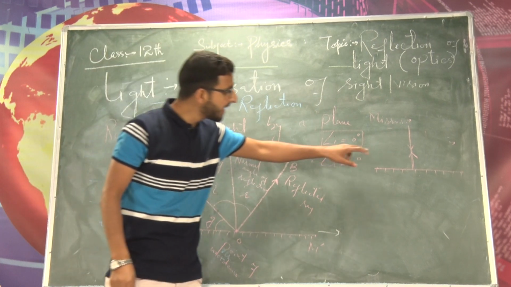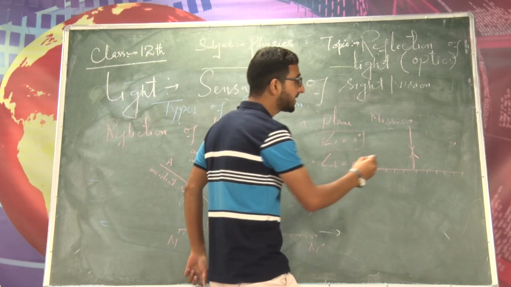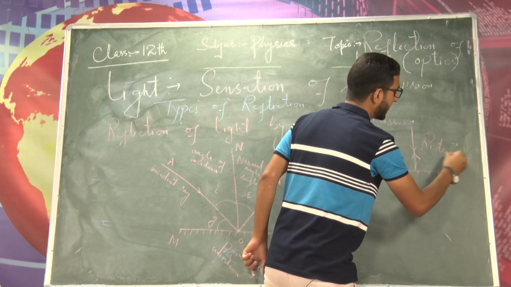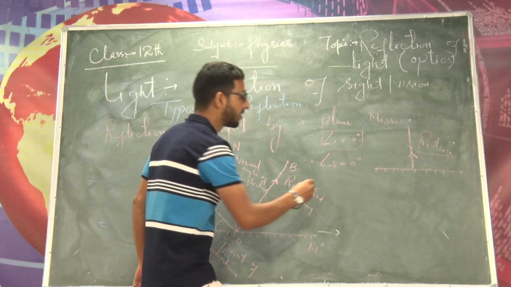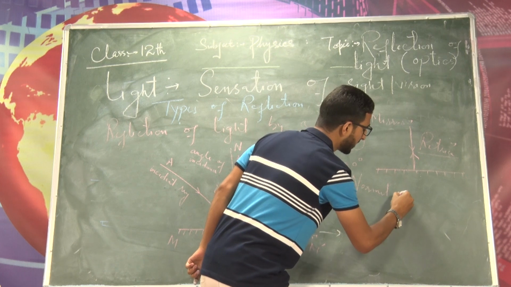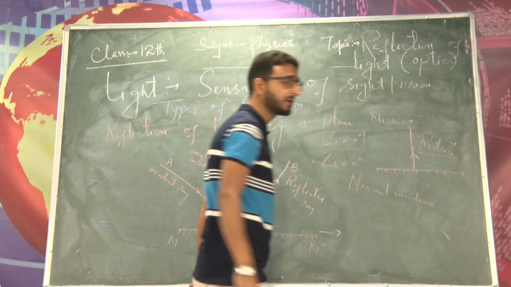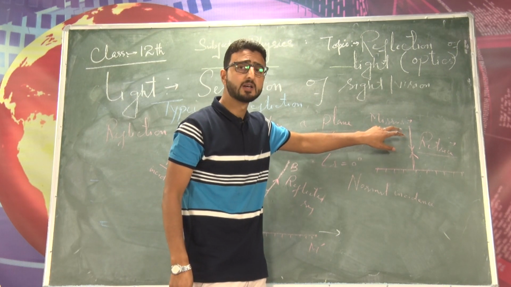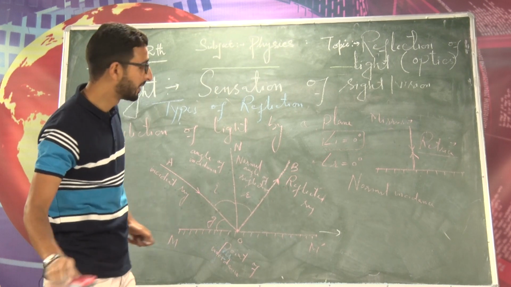If a ray of light is incident on a plane mirror normally, it will retrace its path on reflection. Why? Because angle I is equal to angle R, which is equal to 0 degree. This is called the normal incidence. So in case of normal incidence, where a ray of light strikes the plane mirror normally, the reflected ray will retrace its path on reflection. This is the normal incidence in case of a plane mirror.